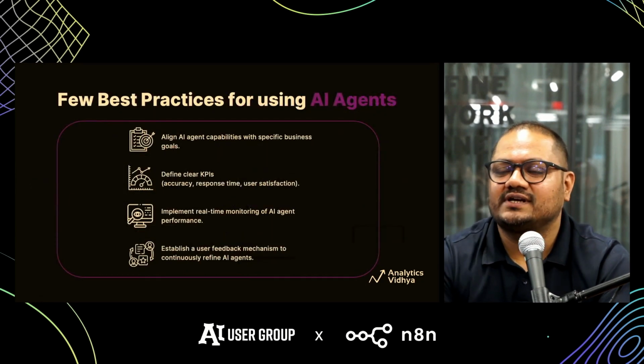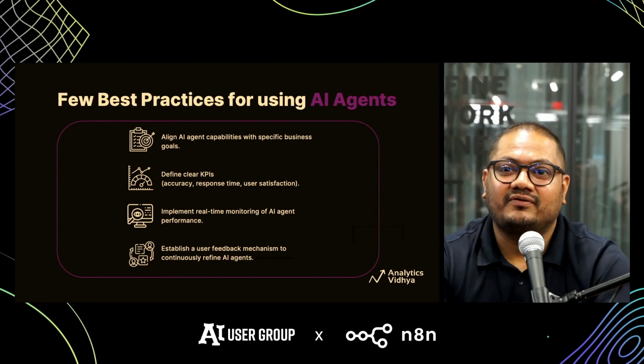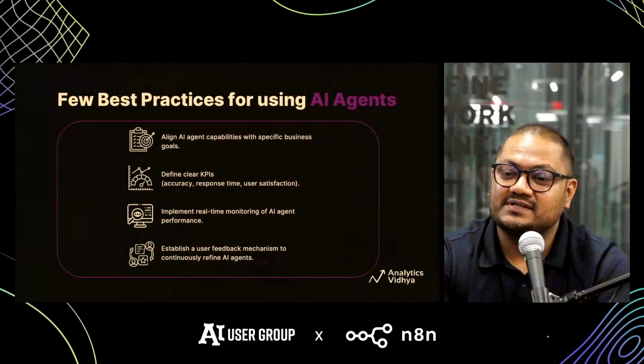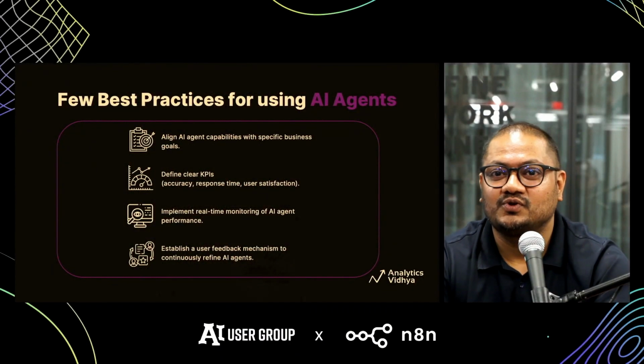I think there was a question earlier regarding monitoring. Monitoring the performance of AI agents is very similar to how you monitor the performance of a machine learning model. You look at the KPIs, you look at the key factors which are going to push your agent to its boundaries. So you try those edge cases, and you monitor the performance extensively in-house before you make it live.